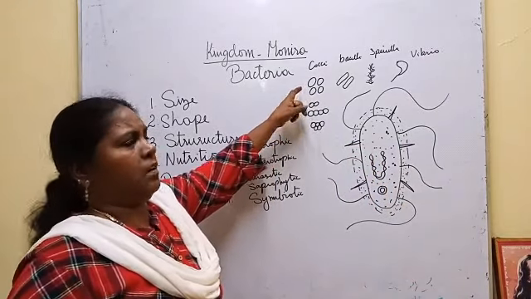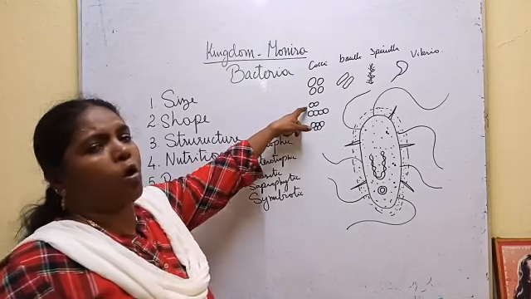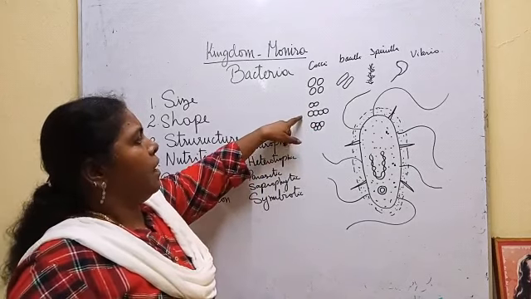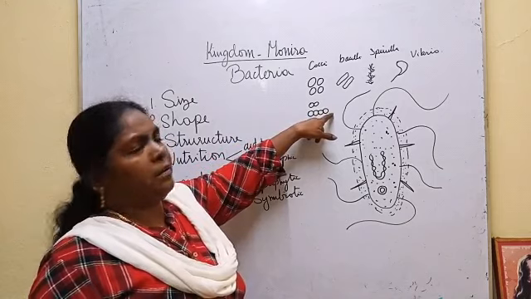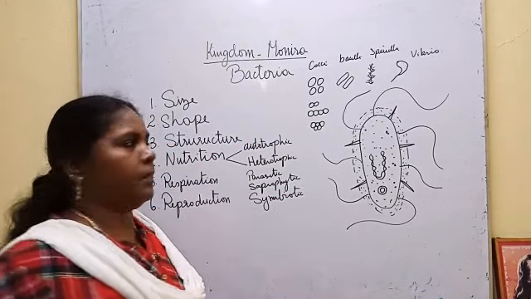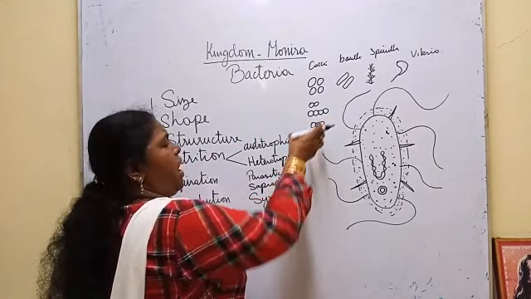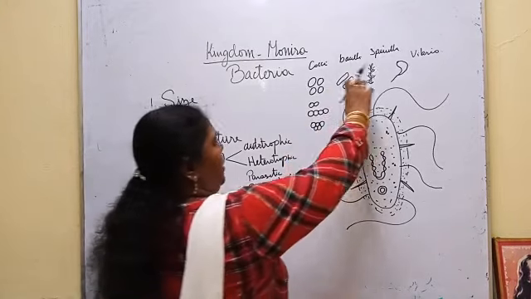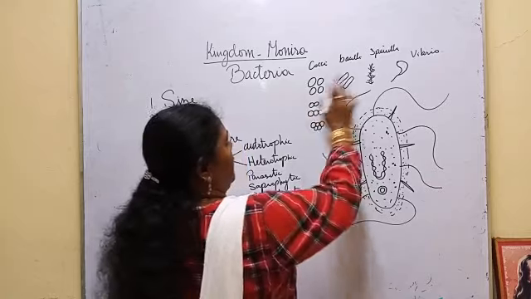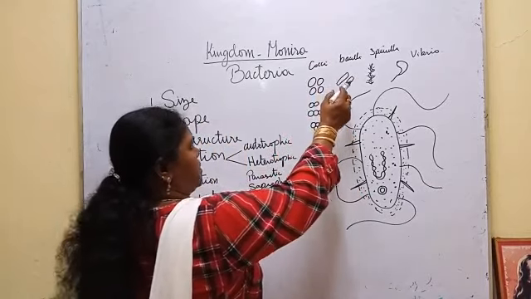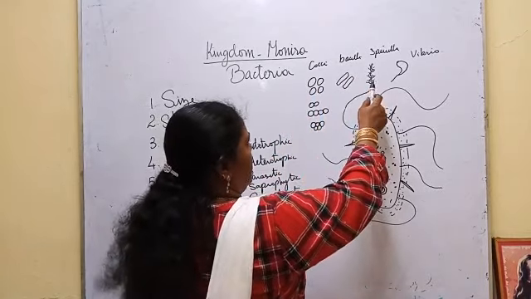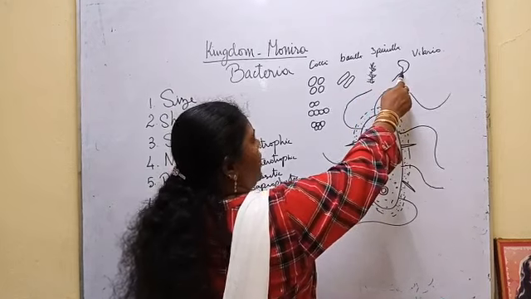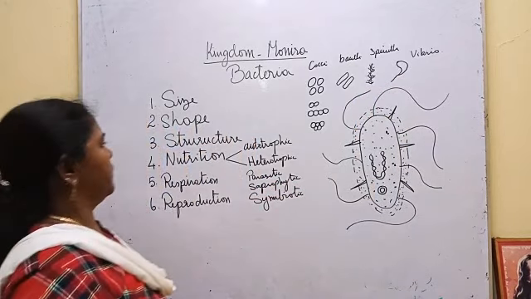Cocci, if they are seen two together, Diplococcus. If they are seen in a chain, Streptococcus. If they are seen as a mass, Staphylococcus. So on the basis of the shape, bacteria are classified like this: spherical shape cocci, rod shape bacilli, spiral shape spirilla, comma shape vibrio.